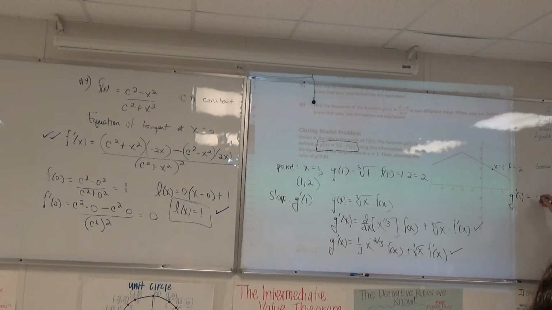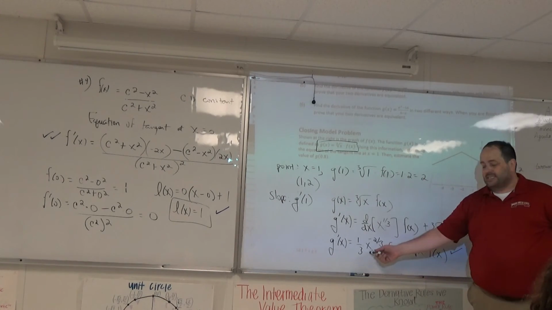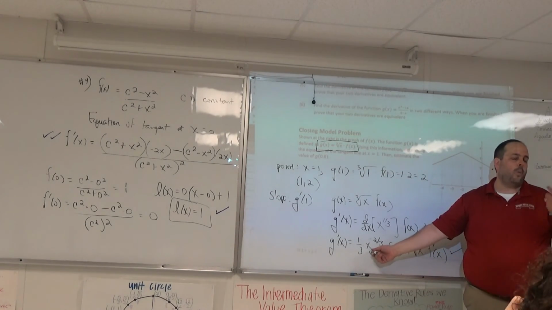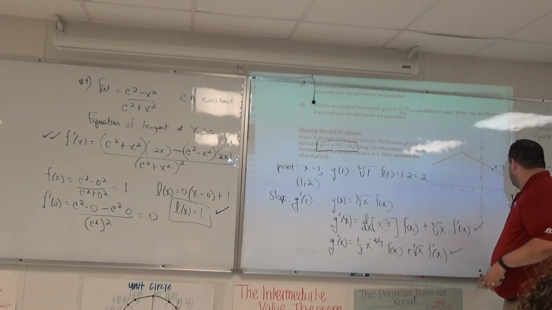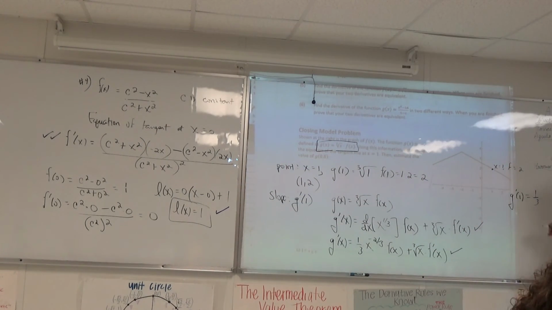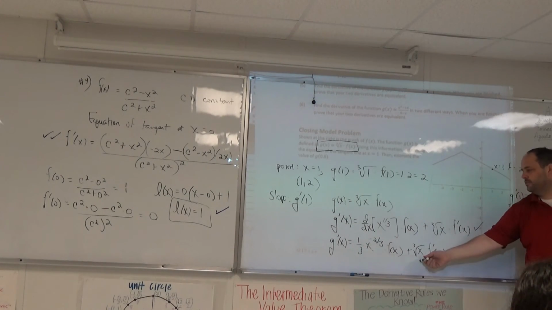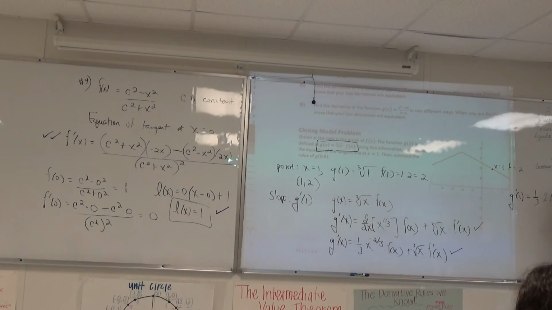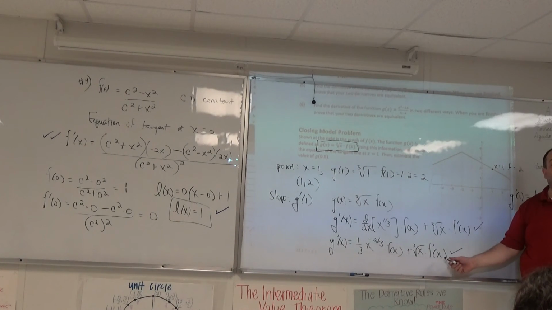Not 1. Right. 1 raised to any power has to be 1, times 1/3, times f of 1, which is 2, plus cube root of 1, which is 1, times f prime of 1.